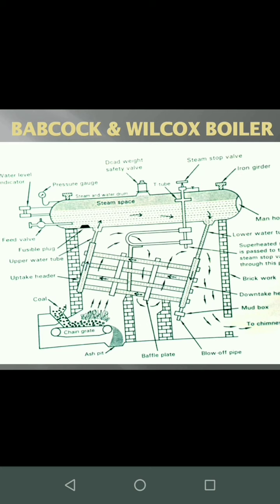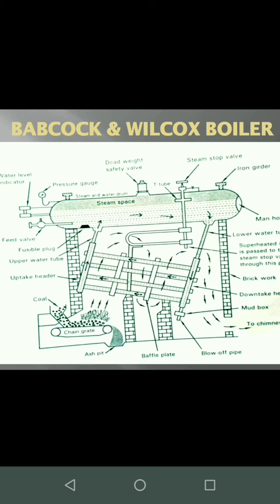Now as we can see, the major parts are the water level indicator, which will indicate the level of the water. Next is the pressure gauge, which indicates the pressure. Next is the dead weight or safety valve. This is just like a pressure cooker, wherein whenever steam is getting generated, we put a weight such that the pressure that is built up inside will be released by the outflow of the steam. Similarly, the dead weight is used.